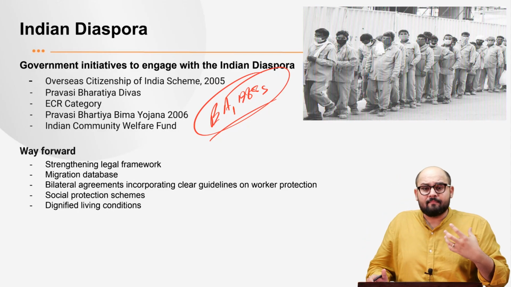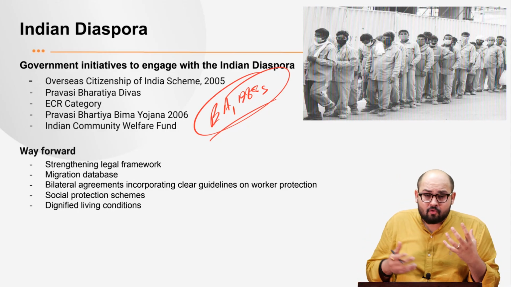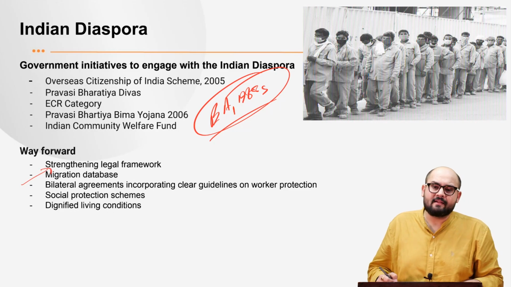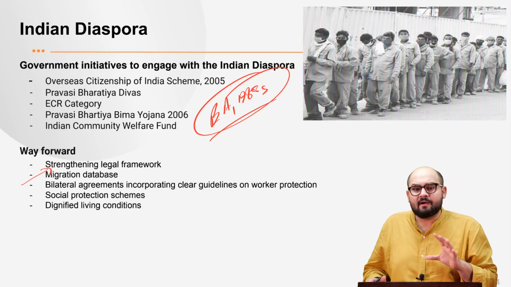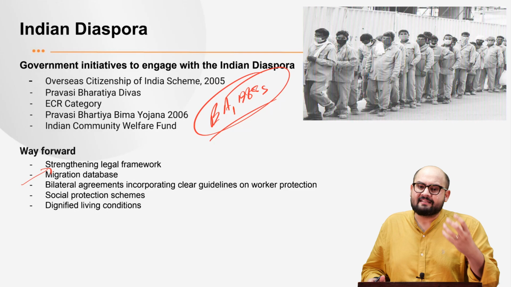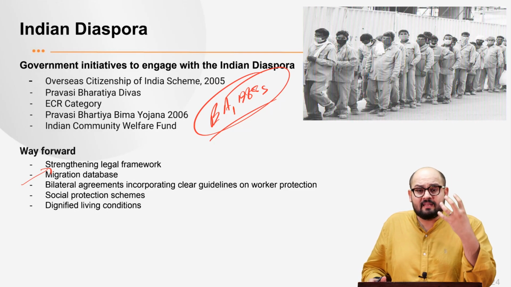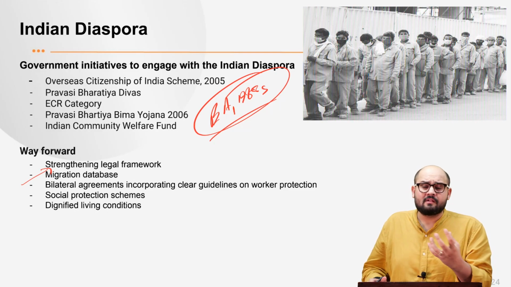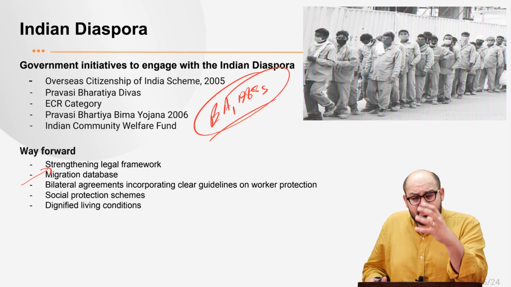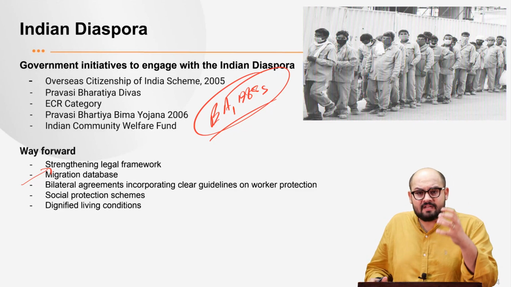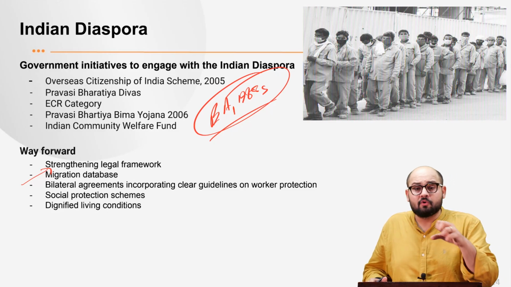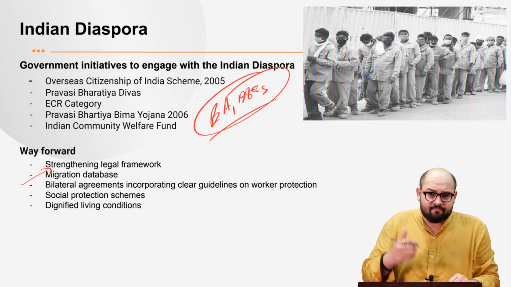So we need to make this legal framework more robust. Next is the migration database. Without a proper database, we really cannot make effective policies. What is needed is that we collect data from different sources on the conditions of these migrants, on the living conditions in these host countries, so that we can make effective policies.